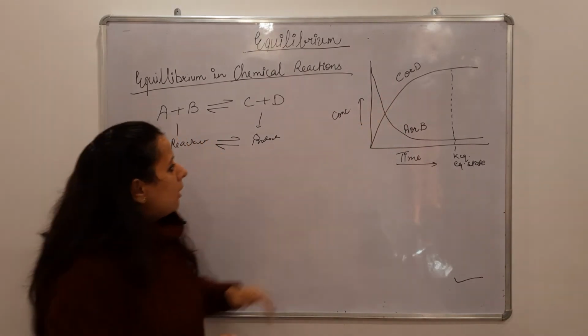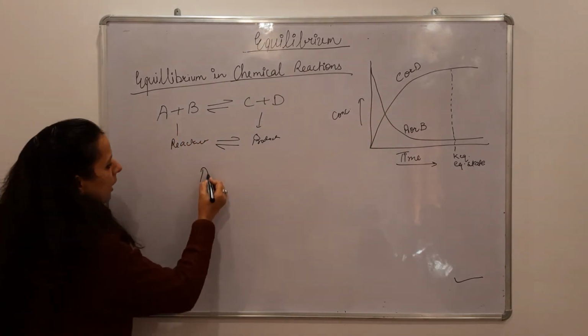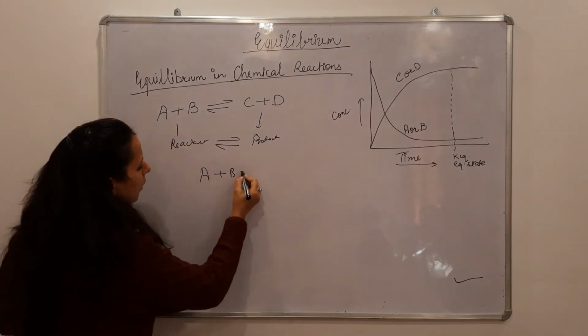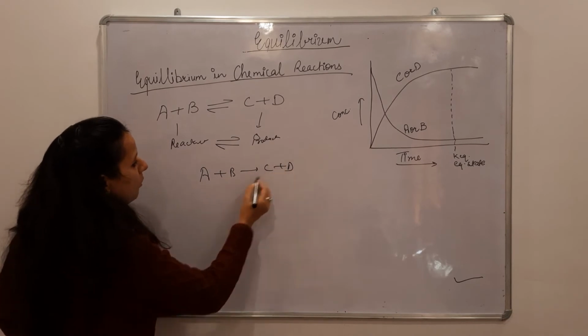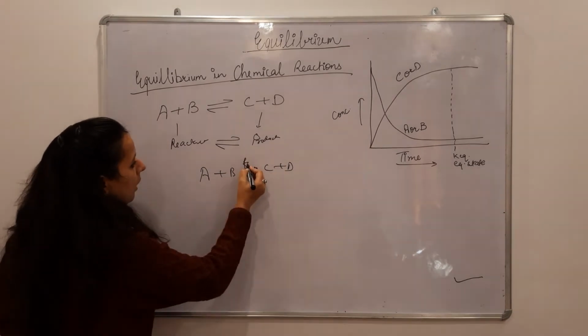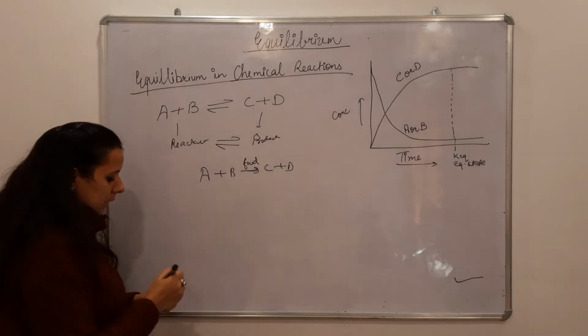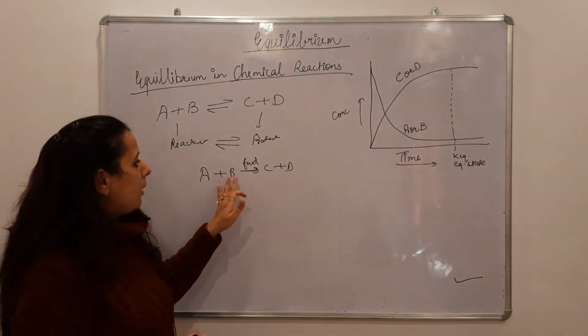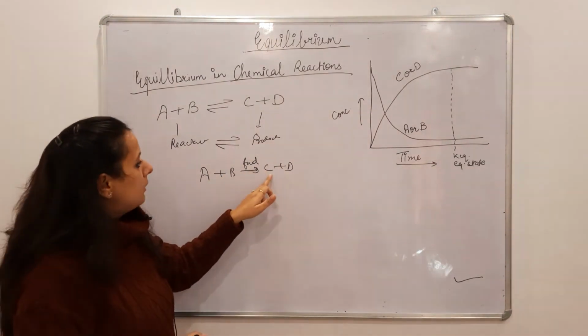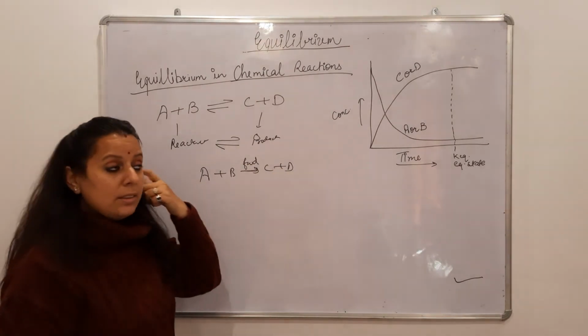So when a reaction is taking place, for example A plus B is converting to C plus D, what will happen in the forward direction? In the forward direction, the concentration of A and B will decrease and C and D will increase.